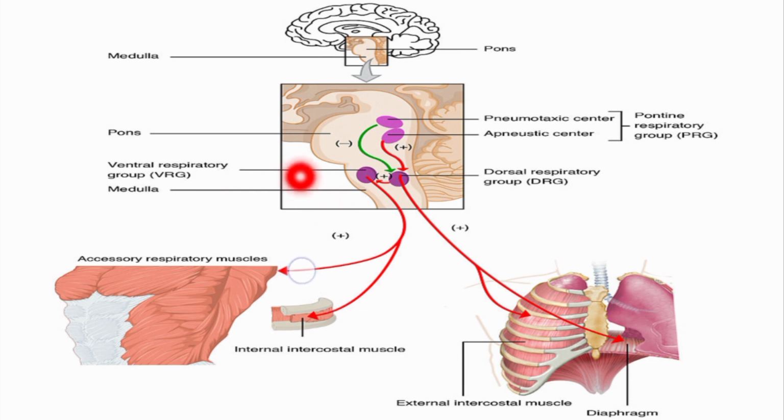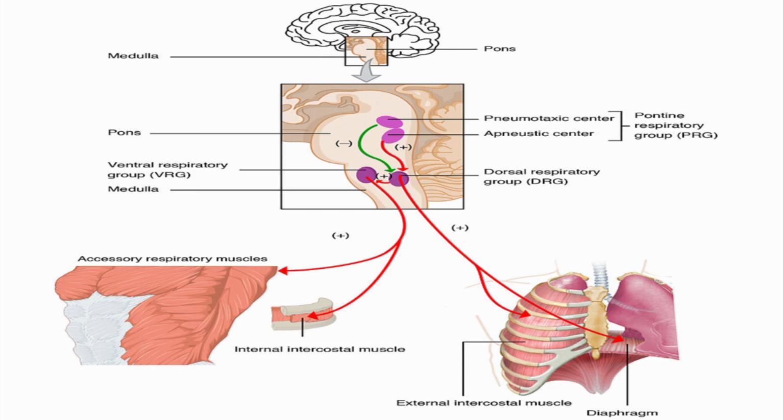Please keep in mind that in this figure stimulation is shown by red color and inhibition is shown by green color. As you can see, the VRG present in the medulla oblongata is causing stimulation of the expiratory muscles, for example the internal intercostal muscles, which are present among the ribs, and it is also causing stimulation of the accessory respiratory muscles.